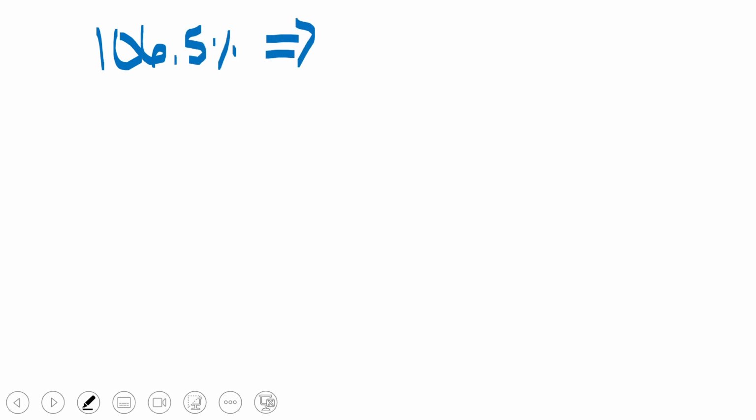When we convert it, it goes to 1.065. All right, we're dividing by 100. Our decimal moved back 2 places, but we still have to consider that little extra 5 at the end. It's part of our value.